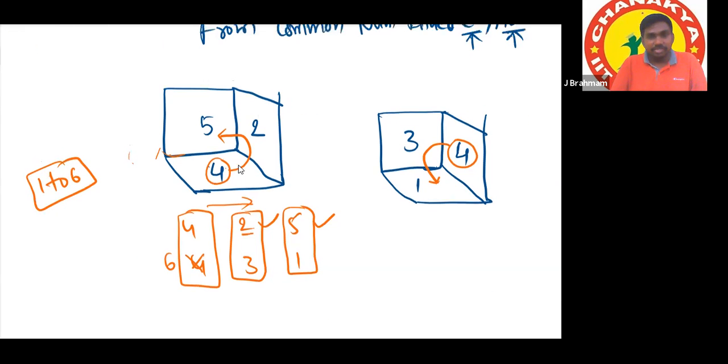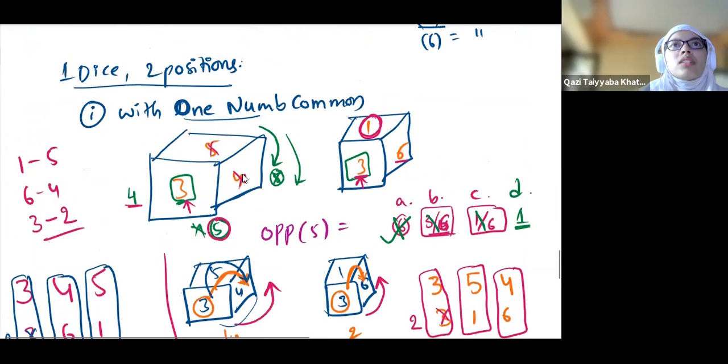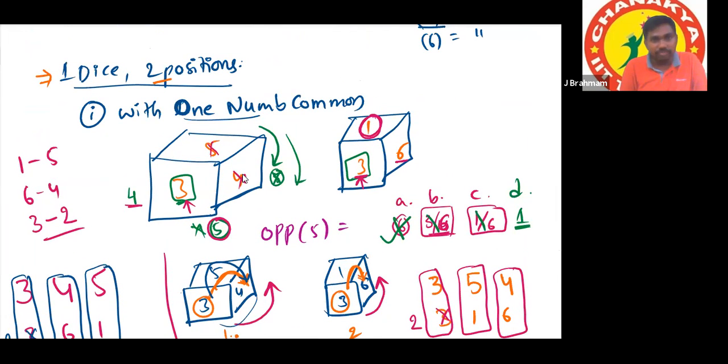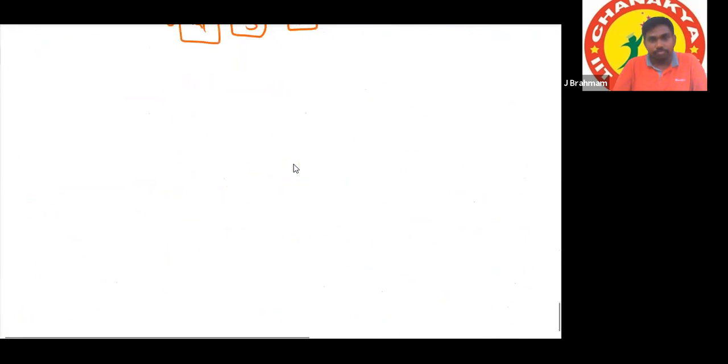Right. What is this case? Clockwise. One dice, 2 positions are given with one number common. Yes or no? What if 2 numbers are common? Let us see that case also. Second case I'm taking with 2 numbers common.